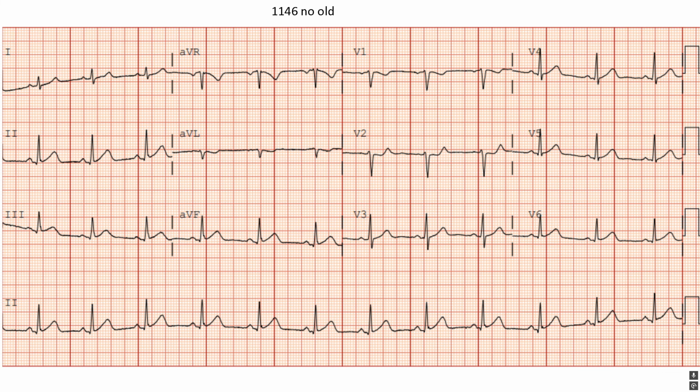So here's the EKG Dr. Hartle had. Pause, write down your findings, and think about what your interpretation is. All right, so here's EKG number 1 at 11:46, and there's nothing old to compare to. So let's just go through it together.